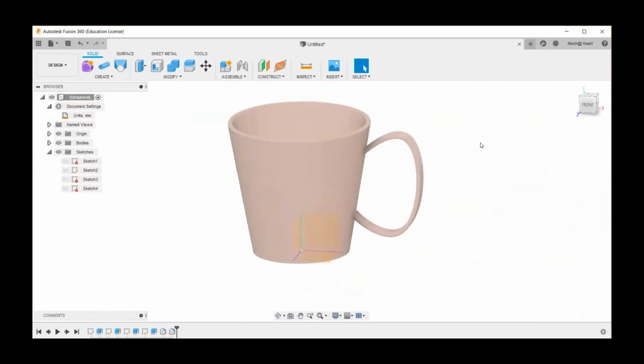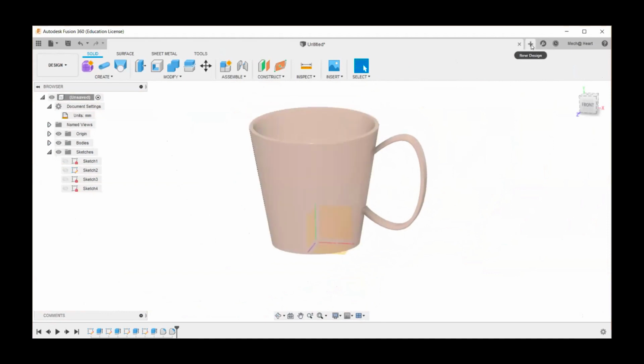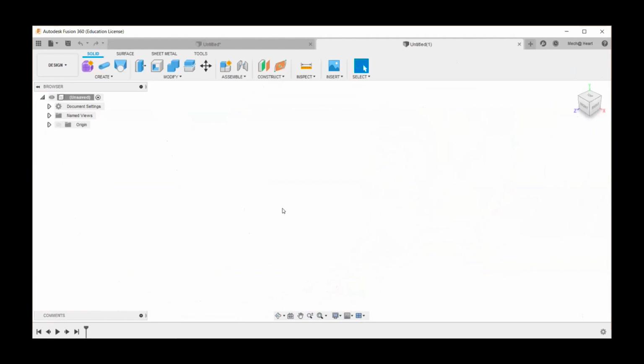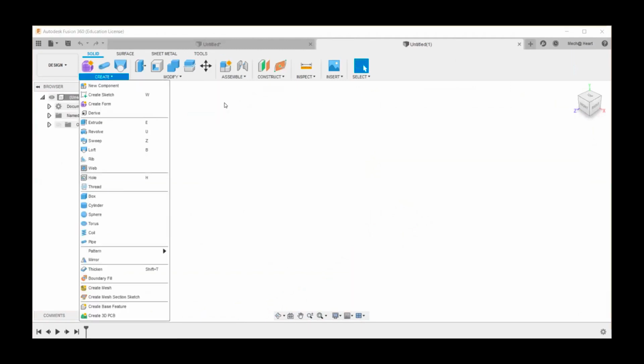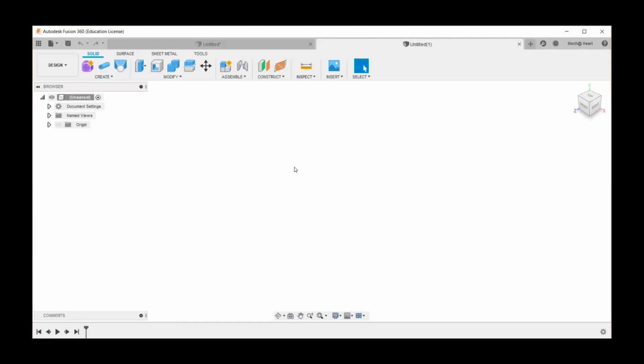Now we are going to create another one. So I'm going to take a new file. And here you can see I'm going to make a new cup. So this time my customer is going to be a kid, right? A 2-year or 3-year-old kid. So just now we have seen that they need 2 handles and I'm going to add something more to that also. So I'm first going to create a sketch.